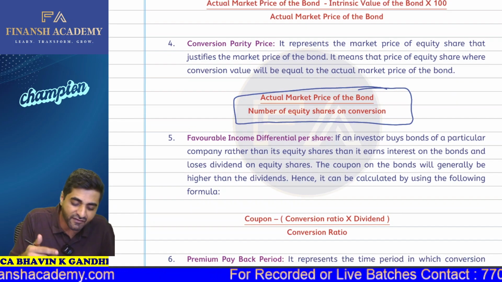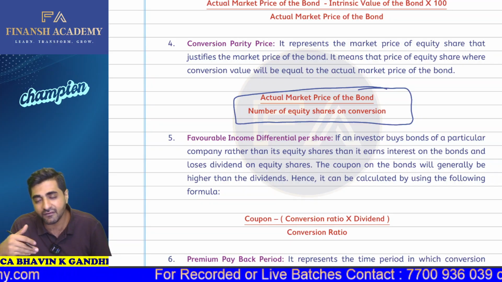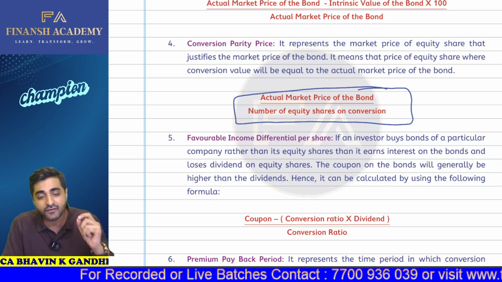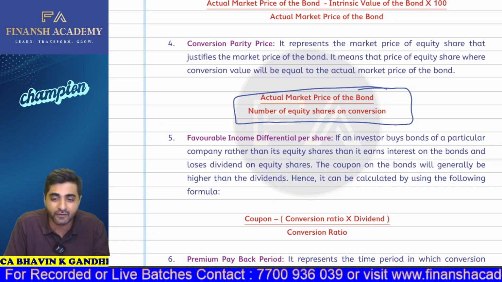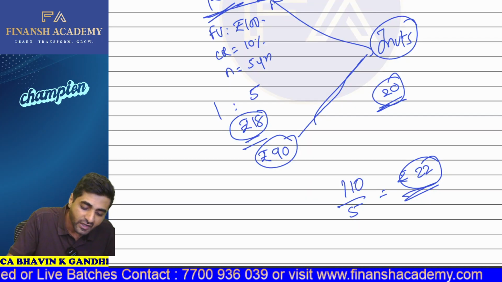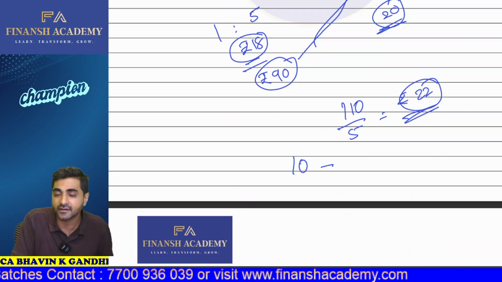Now, what is your favorable income differential? Favorable income differential means that if you have invested in the bonds, you are going to get interest, and if you had invested in equity shares, you would have got some dividends. Let's say, for example, the bond is offering you an interest of 10%. So can I say 10 rupees is the interest you are going to get?